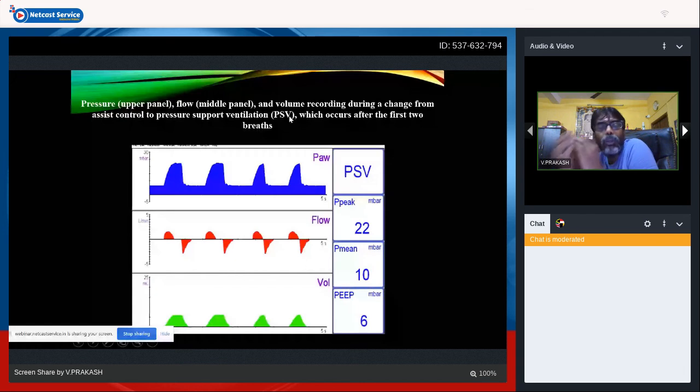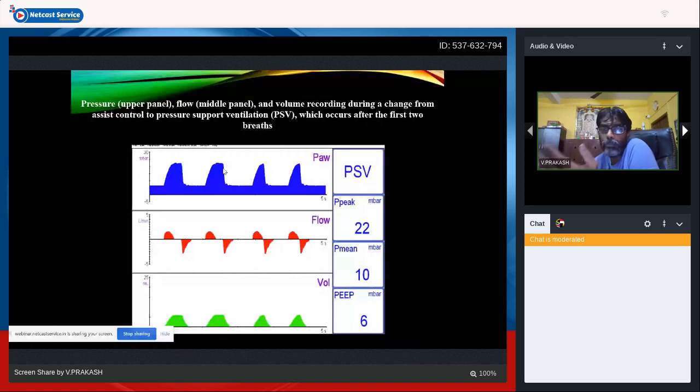In assist control, we know the TA is set by us. In assist control mode, PIP is set by us, PEEP is set by us, TA is set by us. We set the backup rate, but the rates are decided by the baby. So however many breaths there are, the baby is going to get that breath. We just set a backup rate in assist control mode.